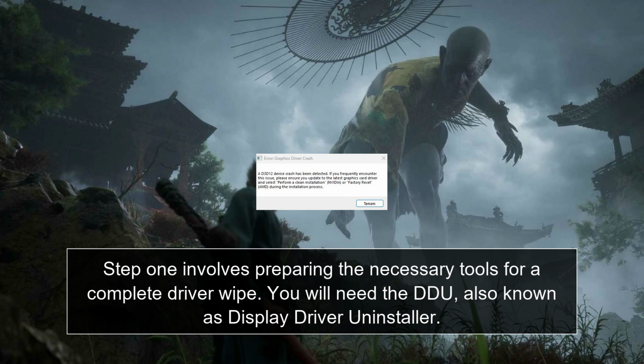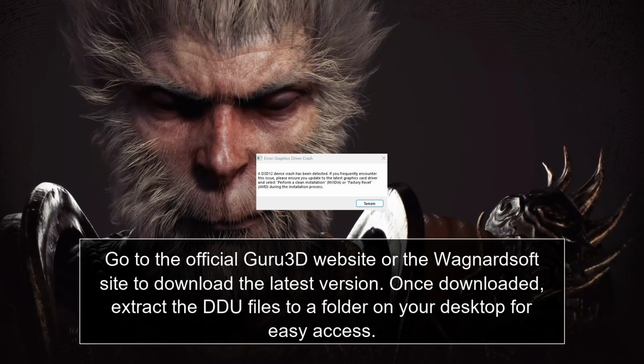Step 1 involves preparing the necessary tools for a complete driver wipe. You will need the DDU, also known as Display Driver Uninstaller. Go to the official Guru 3D website or the Wagnerdsoft site to download the latest version. Once downloaded, extract the DDU files to a folder on your desktop for easy access.